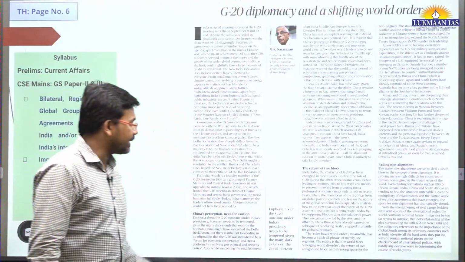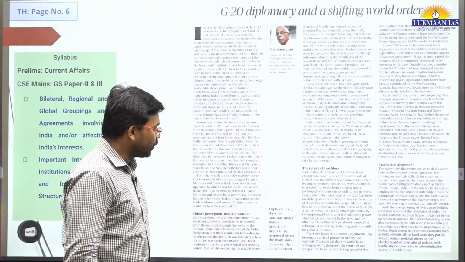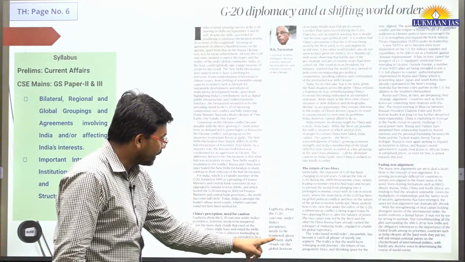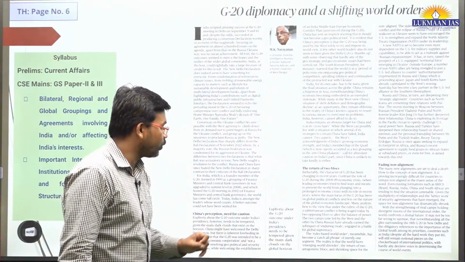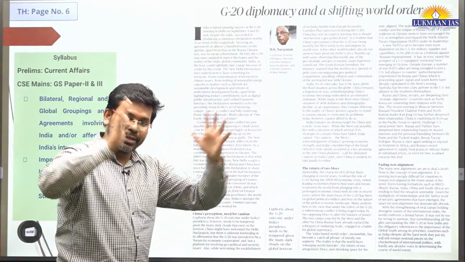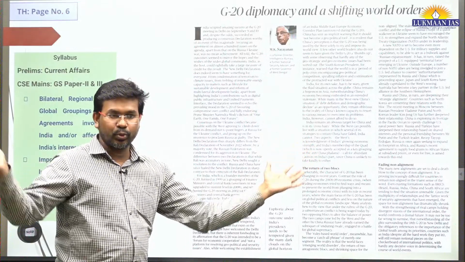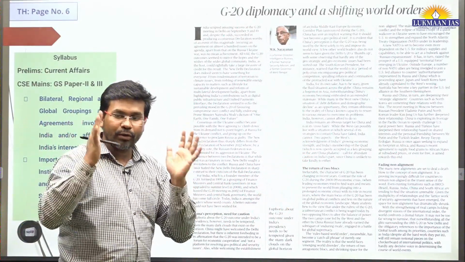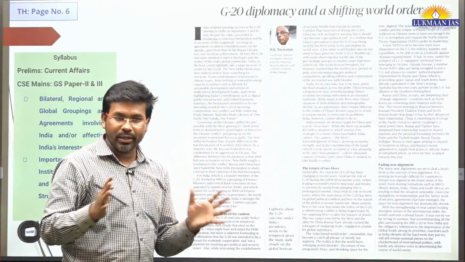In this article they say the euphoria about the G20 outcome under India's presidency needs to be tempered given the many dark clouds on the global horizon. So it says that although we have created a huge aura through the G20, a lot of things are happening in the world which are not under control.